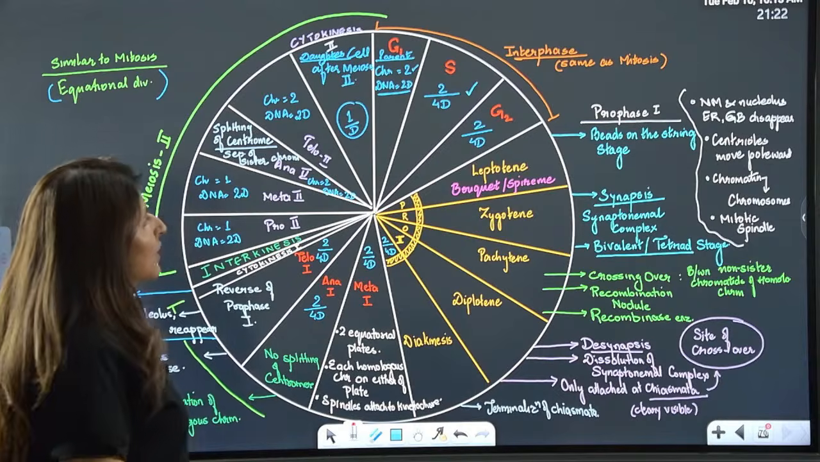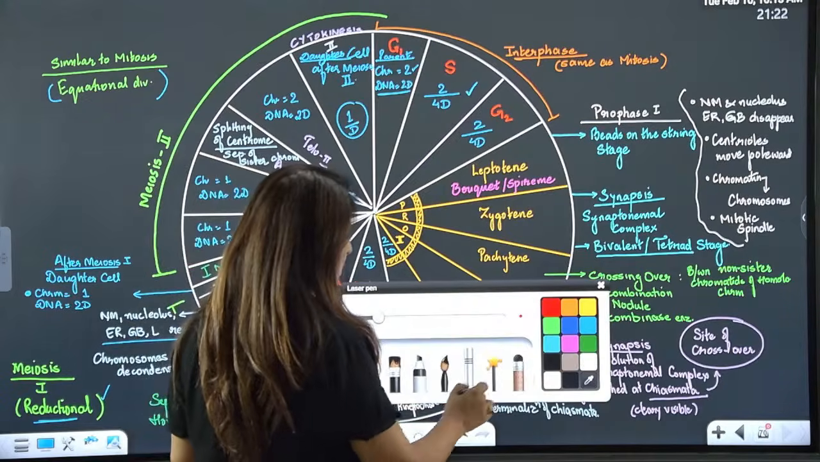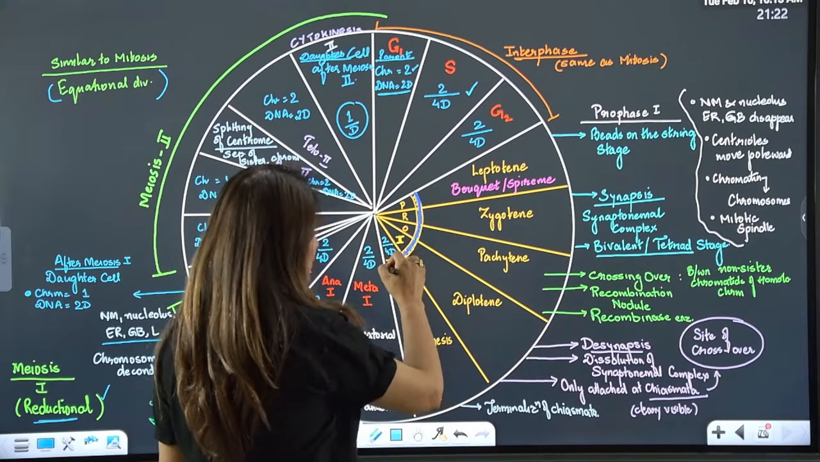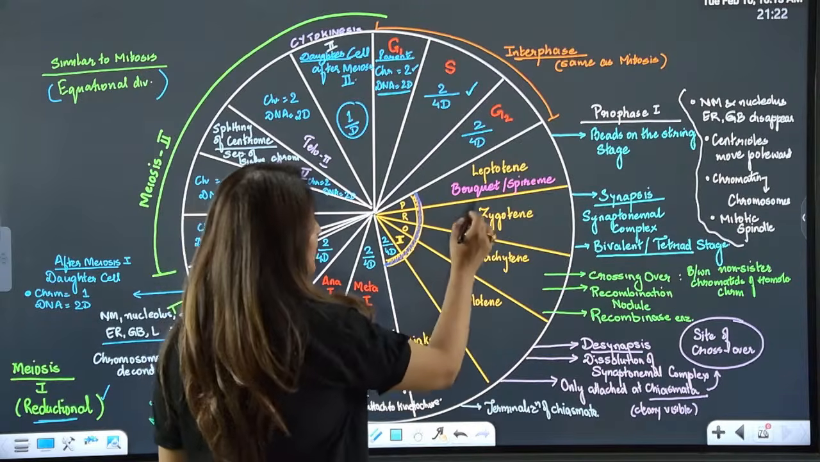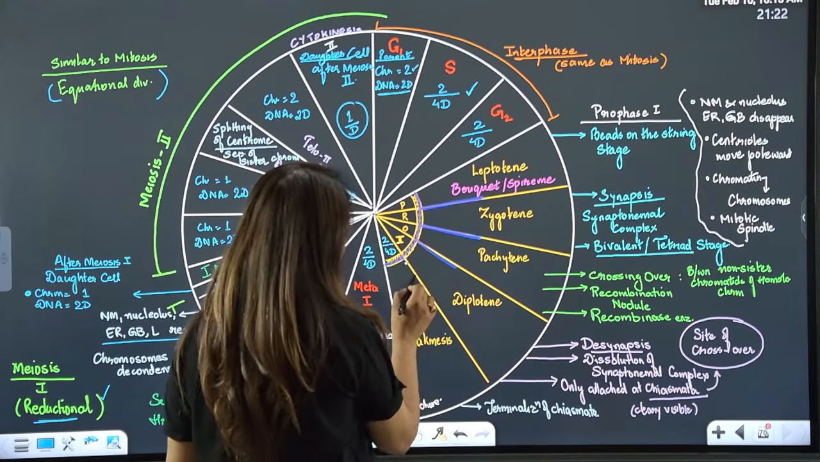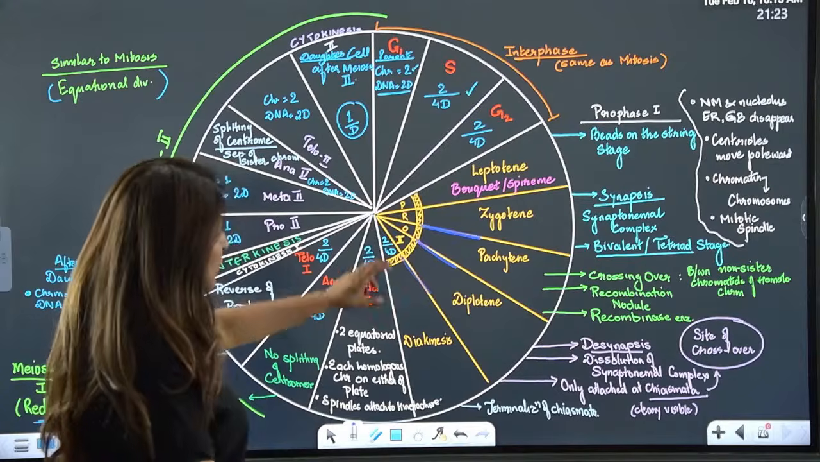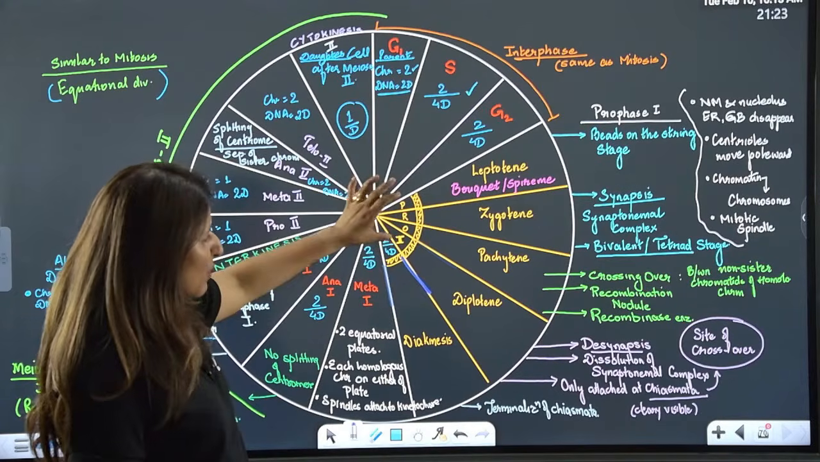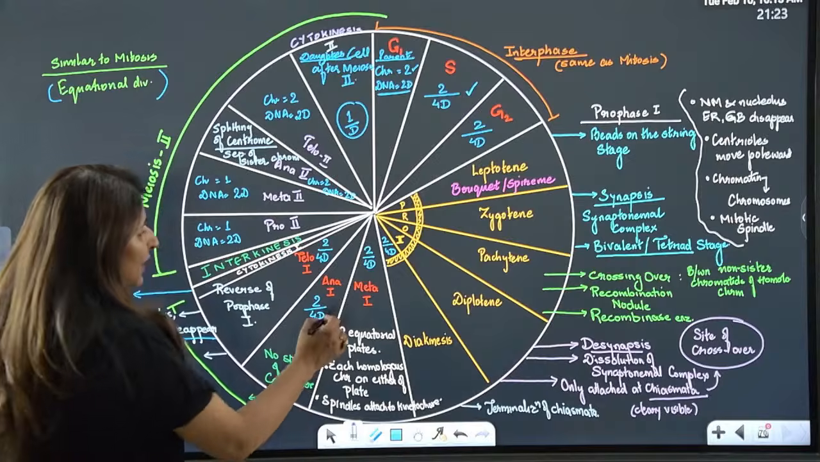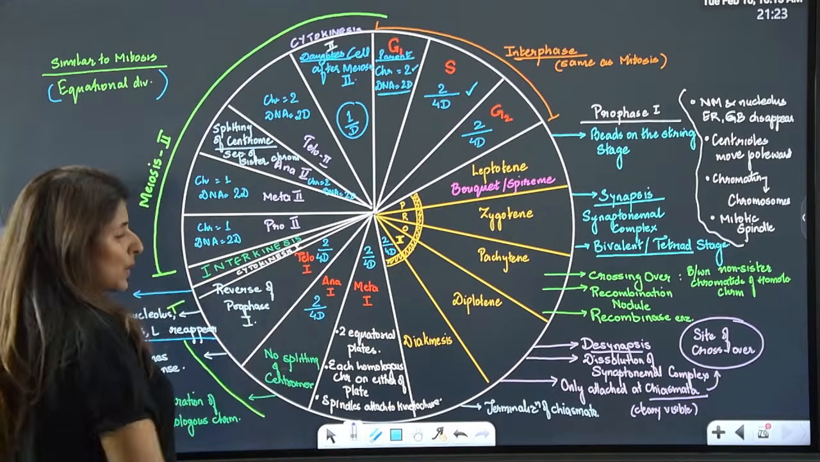Now see. In meiosis 1, the prophase is the longest phase. And it is further divided into leptotene, zygotene, pachytene, diplotene, and diakinesis. Right? So these 5 substages form prophase 1. Is that clear? Then we have metaphase 1, anaphase 1, telophase 1, and cytokinesis 1.